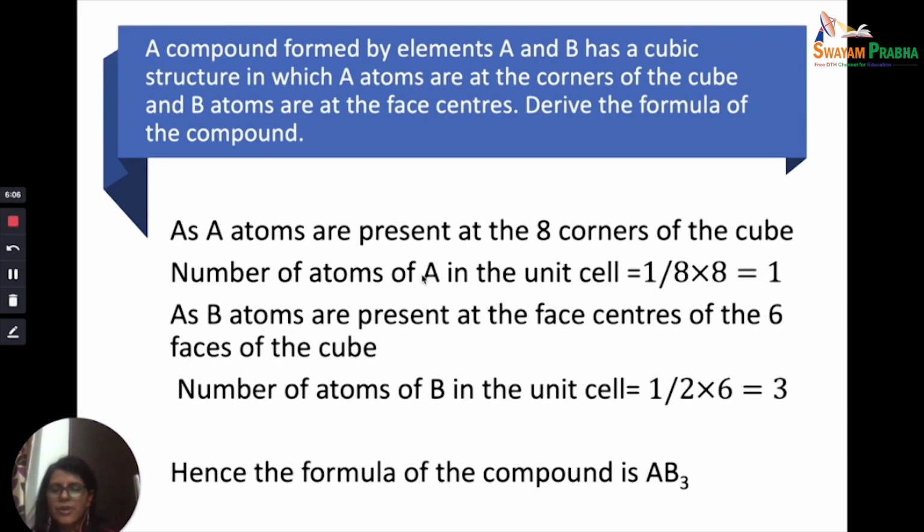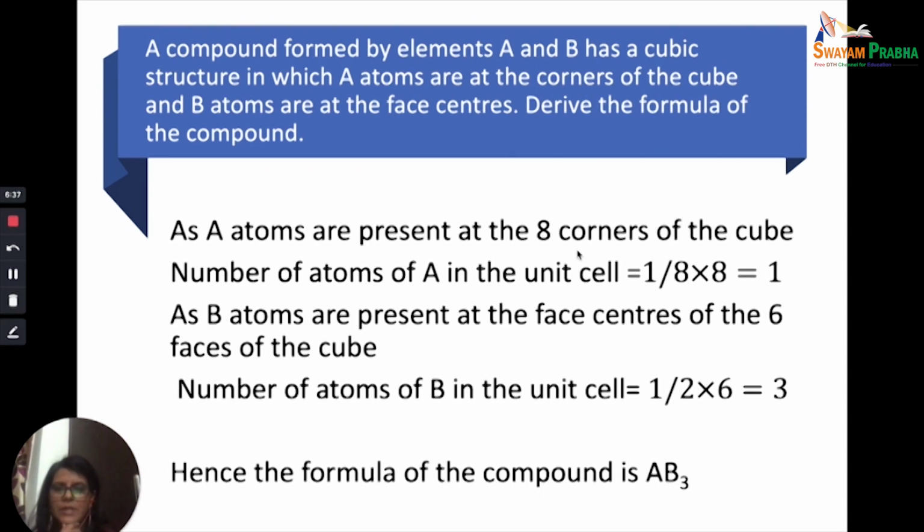Now let's use the knowledge that we have gained till now and also recall our previous knowledge from the 12th standard to solve certain small numericals, just to give us a better understanding. The first is: a compound formed by elements A and B has a cubic structure in which A atoms are at the corners of a cube and B atoms are at the face centers. Derive the formula. So A are only at the corners and B are only at the face centers.